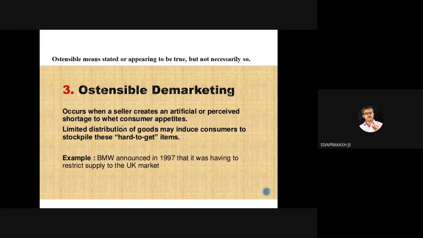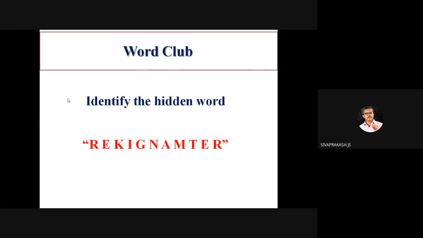It occurs when a seller creates an artificial or perceived shortage. Right? For example, Royal Enfield, BMW car, they restrict their supply, and immediately their product sells out. Ostensible means stated or appearing to be true, but not necessarily so. Ostensible demarketing, this is most important. Next.